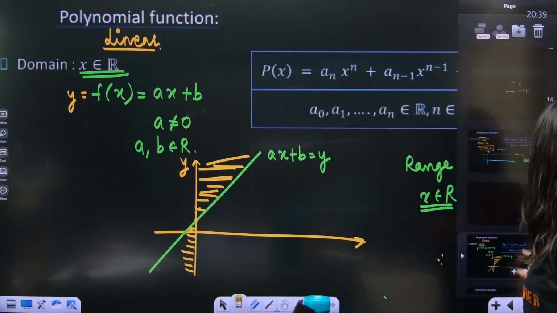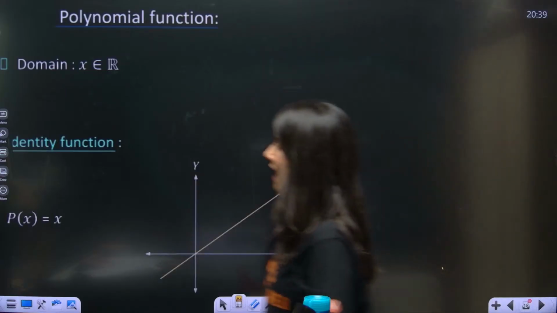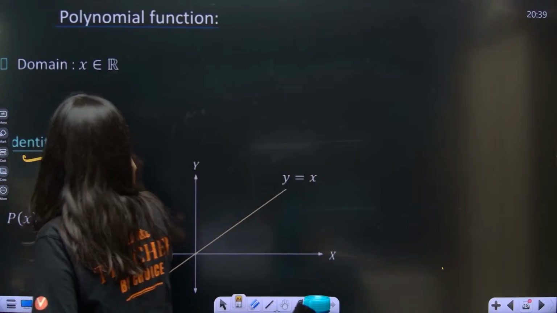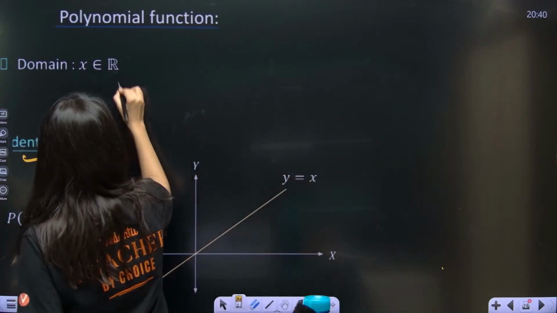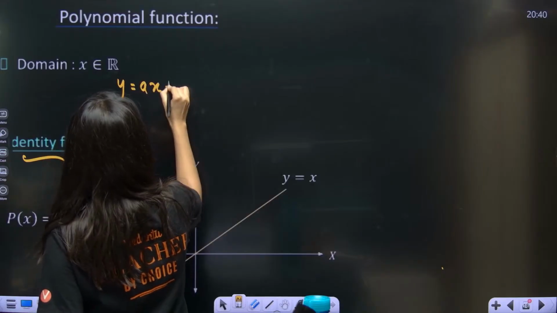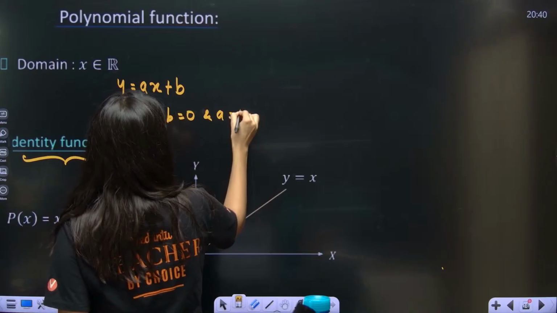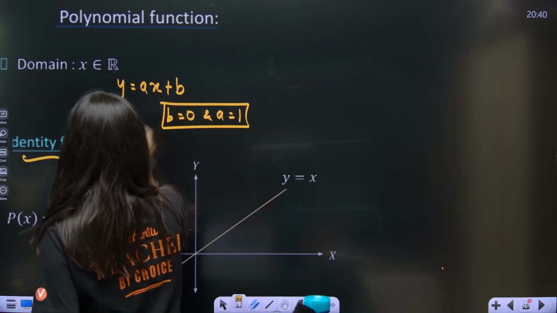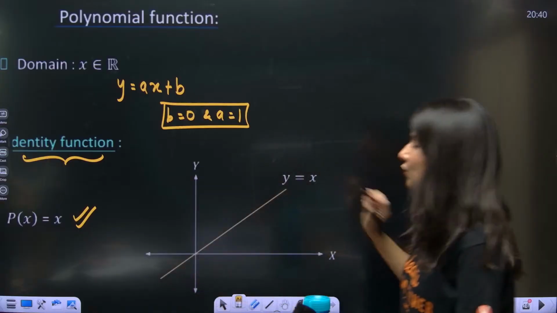Now there is this function which is an identity function. Remember that identity function is nothing but y is equal to ax plus b, where b is 0 and a is 1. So this is nothing but y is equal to x, or f of x is equal to x. The graph looks like this.